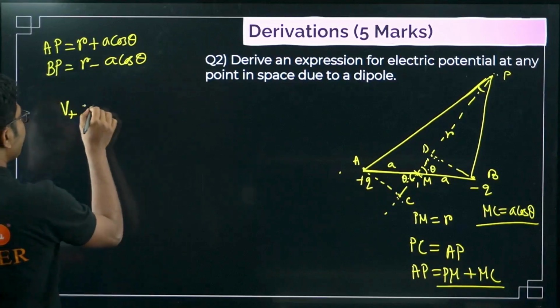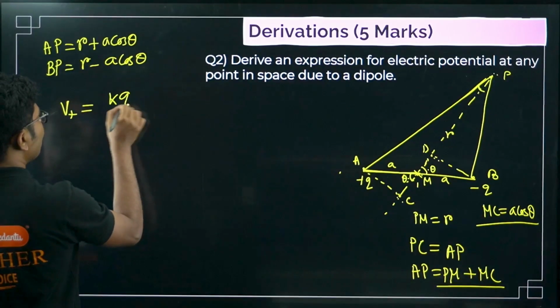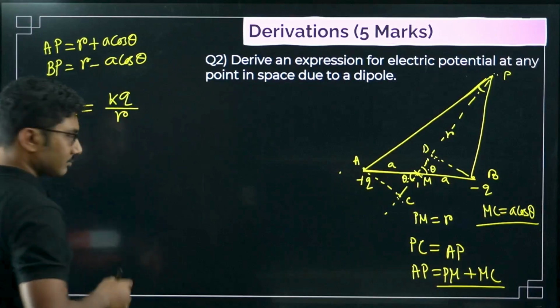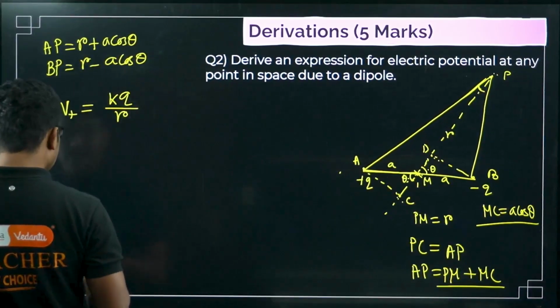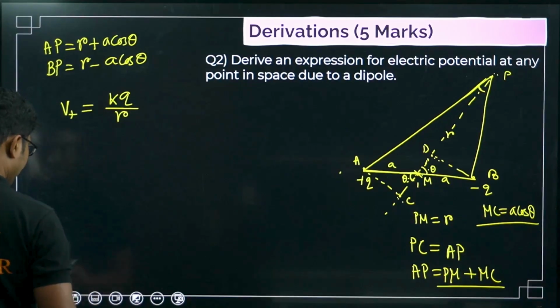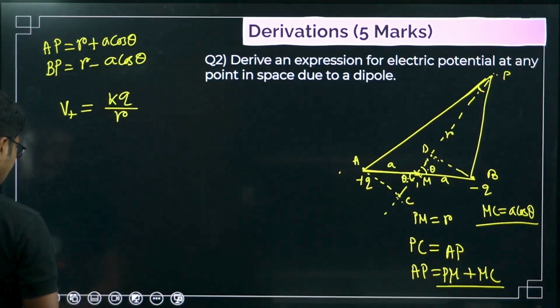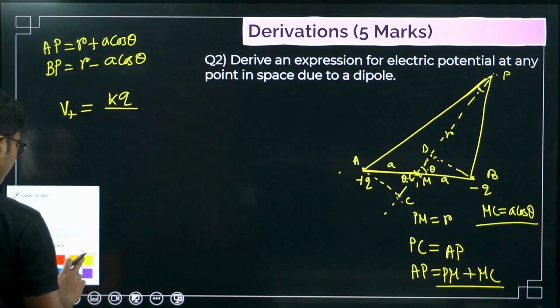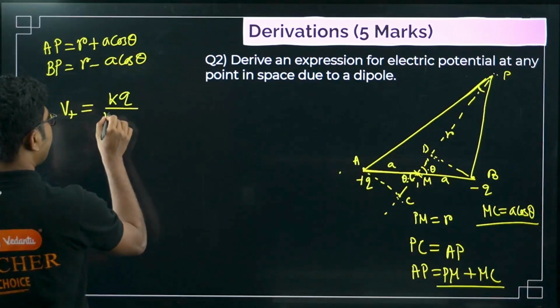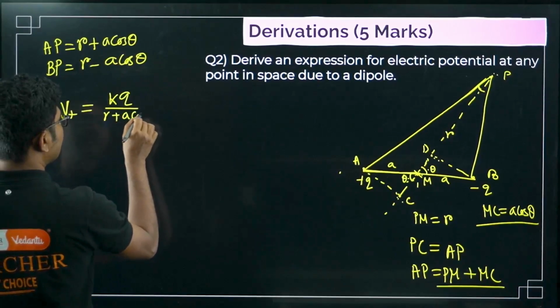Electric potential due to a charge is KQ by R, right? That is the general formula. So in this case, K is K, Q is plus Q, so we are not using the sign, and R is R plus A cos theta for the plus charge, right? So R plus A cos theta.